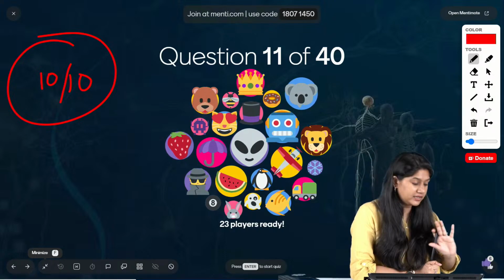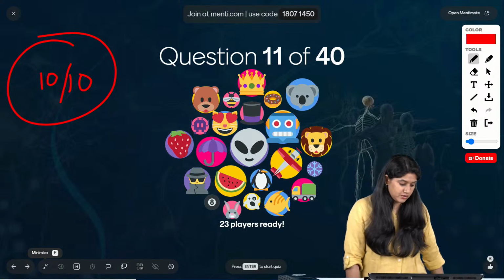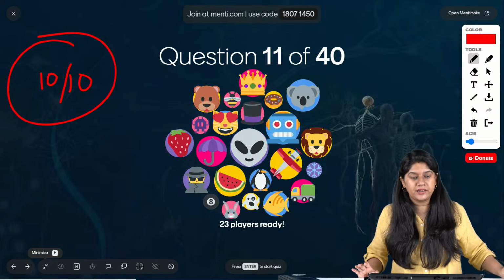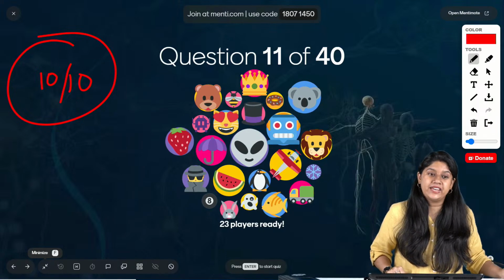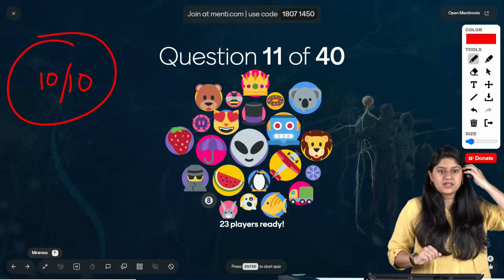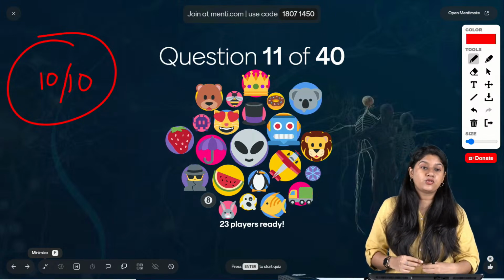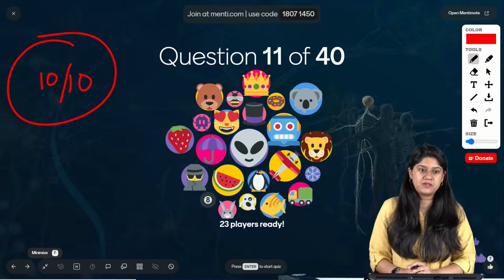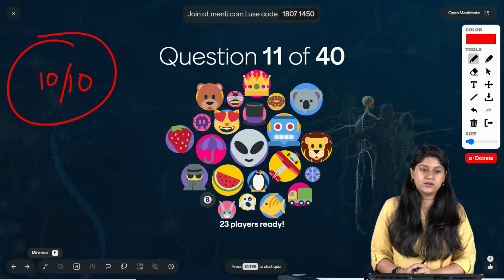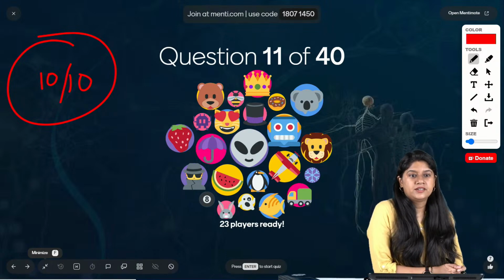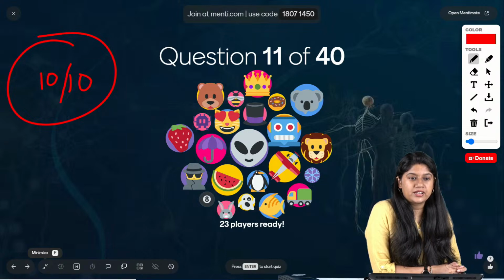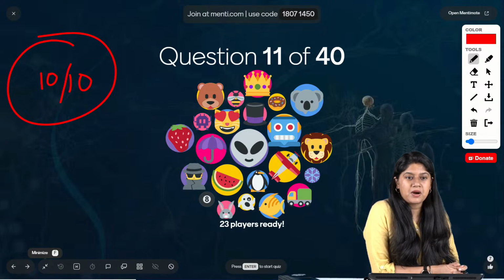ये जो सारे questions हैं बच्चों, all of these questions are the PYQs. 2023-20 तक के PYQs हमने लिए हैं. कुछ किसी ने 19 तक भी गए हैं, right? Very good, बढ़िया. All of these questions are super important, everyone, and it's good that all of you are participating and answering also. Very good Ashwini, very good Nigam, sorry. Yes, very good Devanshi, very good Neelima. This is Tirthraj, right? Very good Ganesh. Yes, Aditya. Good, very good. Lavanya, very good. बढ़िया है. Thank you for sharing your marks also.